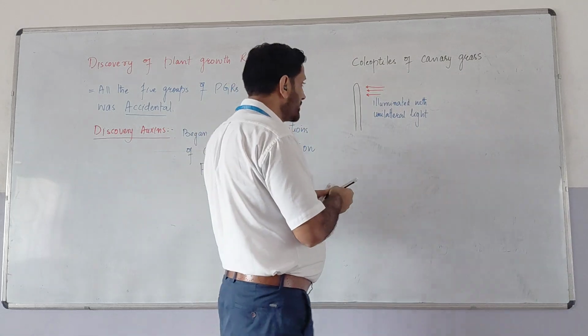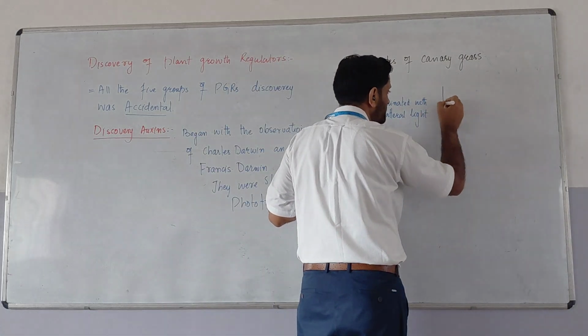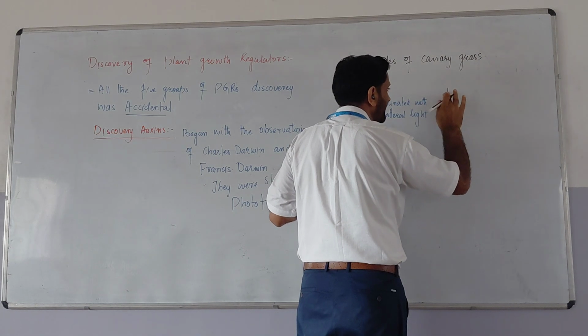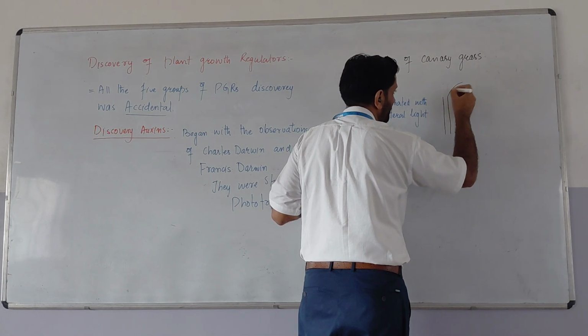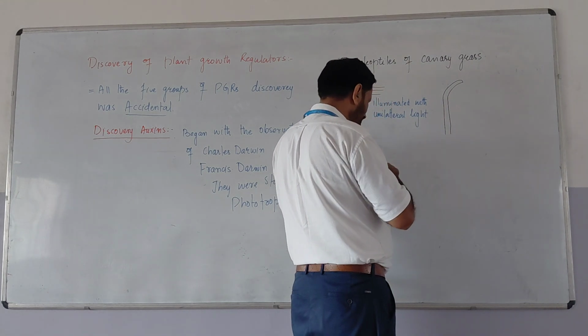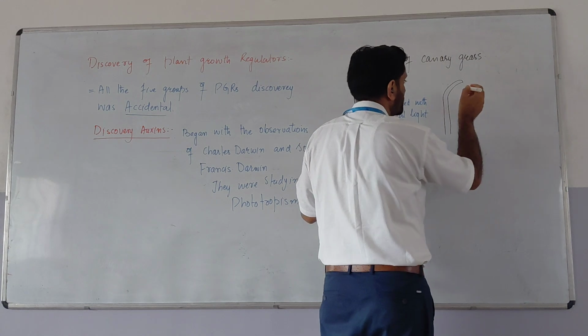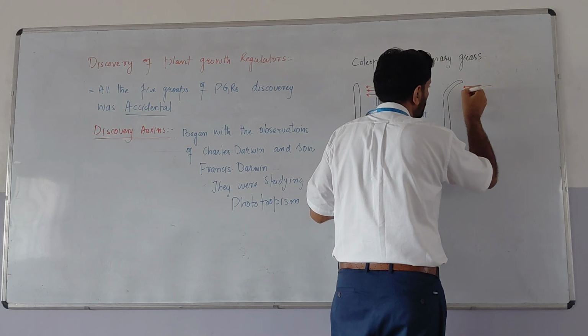Let me show it here. If we see this coleoptile, it shows bending like this, bending towards the light source. They concluded that this is phototropism, the movement towards the light source.